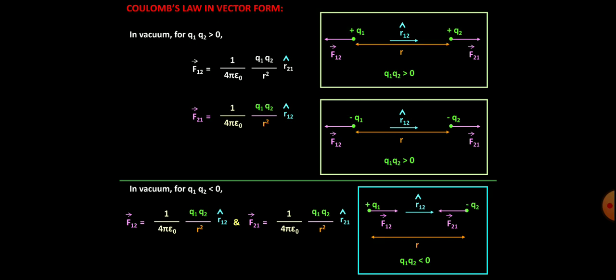It will be written with the r21 unit vector. You can see from here that it is only the direction that is varying, but the magnitude remains the same. Therefore, you can write that the force on 1 due to 2 will be equal and opposite to the force on 2 due to 1.